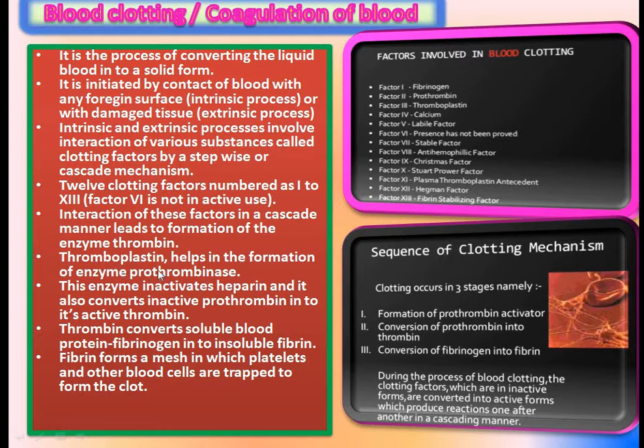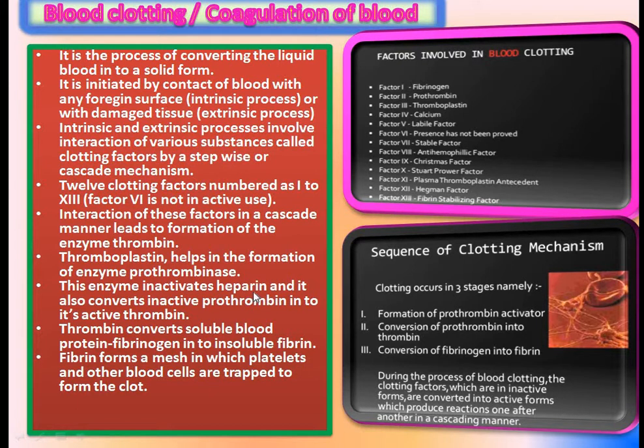Then thromboplastin helps in the formation of the enzyme prothrombinase. We can see in the next slide. This enzyme inactivates heparin.